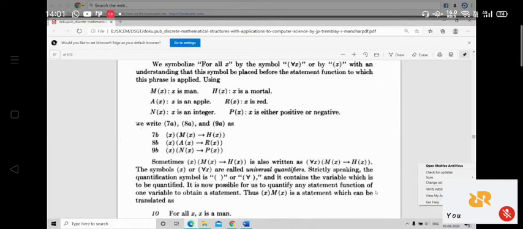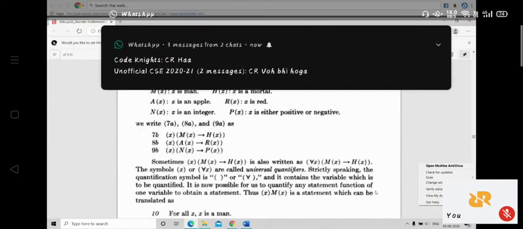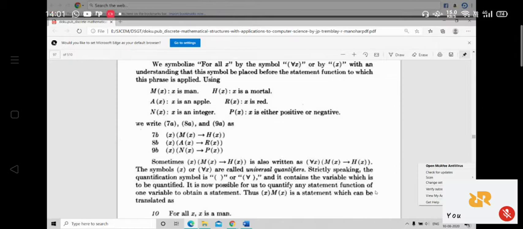So this is called a quantifier. Quantifier is a very important concept in your predicate logic. There are two quantifiers. This one is called the universal quantifier. Universal means whenever we are quantifying the variables universally, then that is called the universal quantifier.